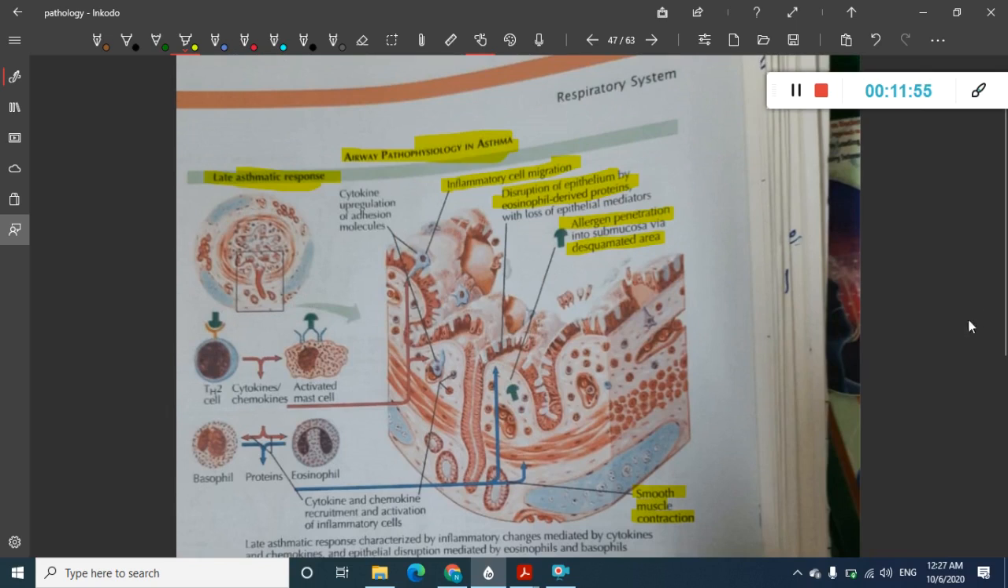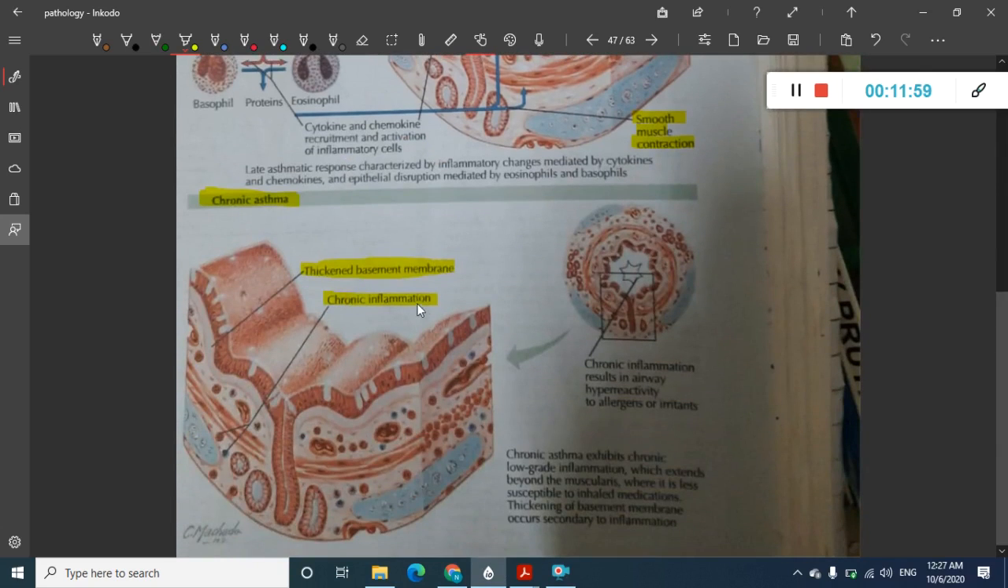Neutrophils are seen in acute inflammation, whereas in chronic inflammation there will be lymphocytes. Okay, so here the inflammation is low grade and it extends beyond the muscularis propria. See, here it extends beyond the muscularis propria.